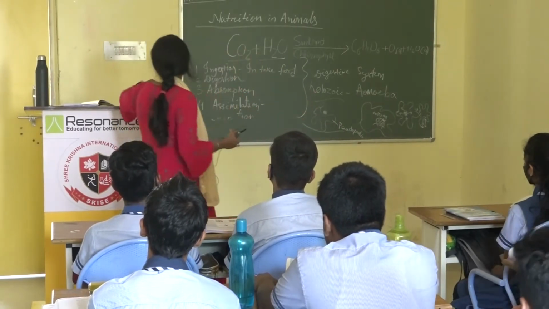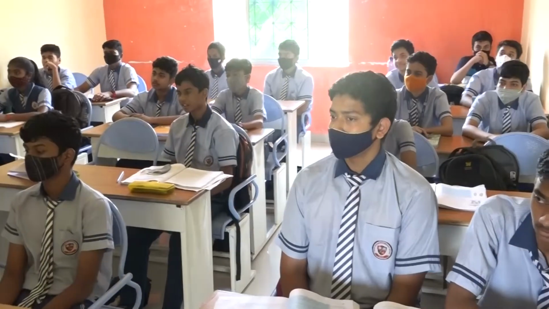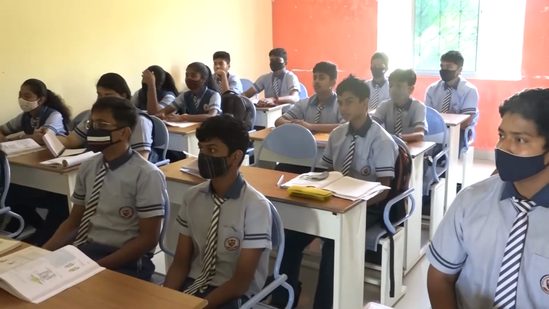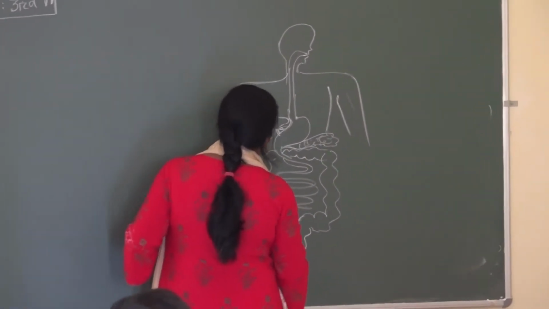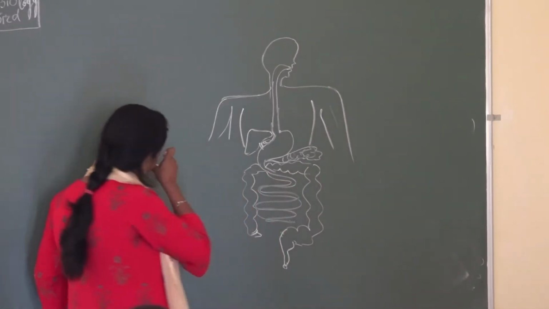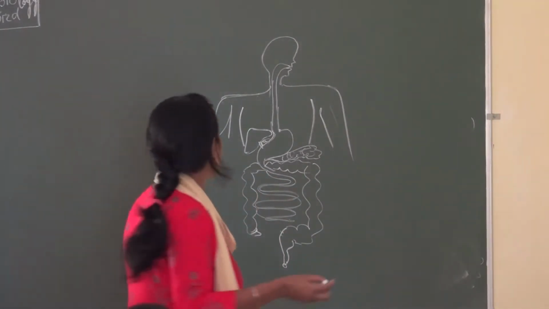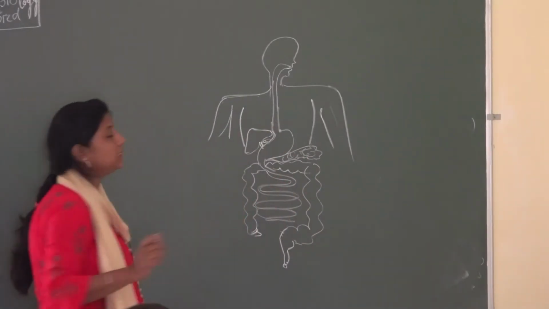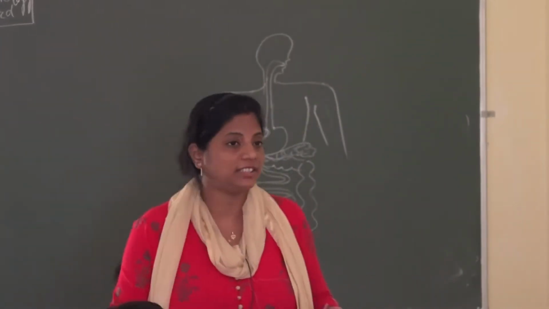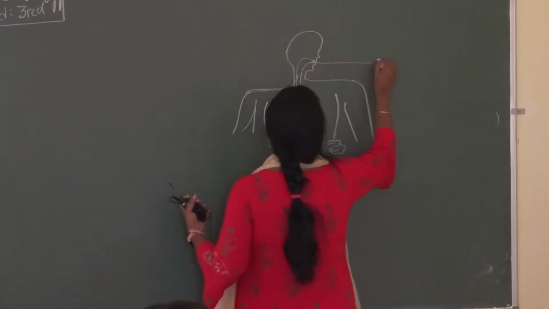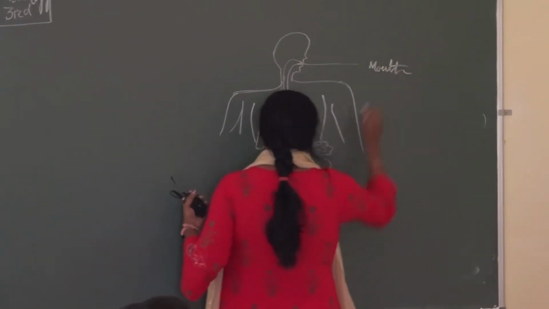Then coming to the next, our human being. As I told you, all the processes in a human being are done by the complete digestive system. Our digestive system starts from the mouth and ends at the rectum.